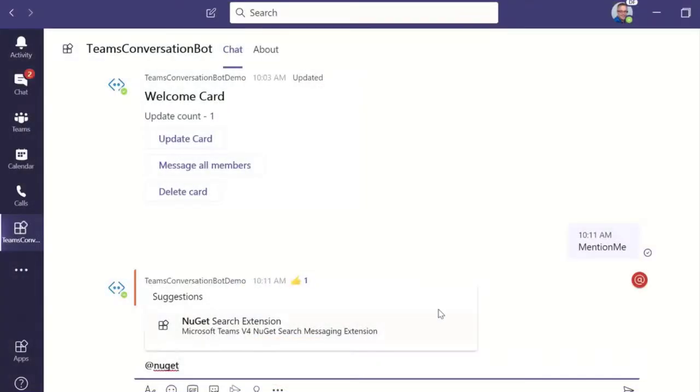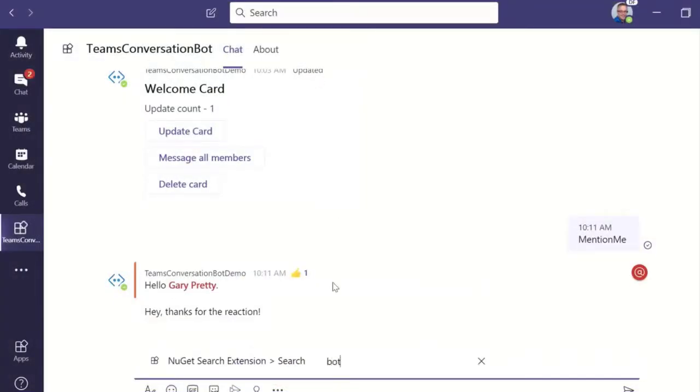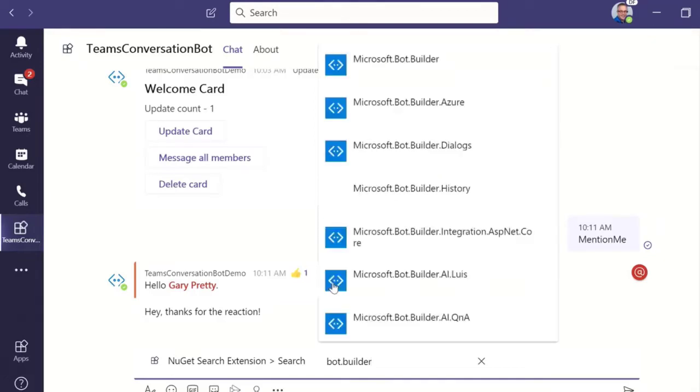You can find out more and everything you need to get started over at aka.ms/bfcomposer. This week also sees the 4.9 release of our SDKs for C#, JavaScript and Python, as well as Preview 4 for the Java SDK, which aligns it with the others, bringing everything you need to build great Teams bots, including messaging extensions and conversational experiences. So well worth checking that out if you're a Java developer.